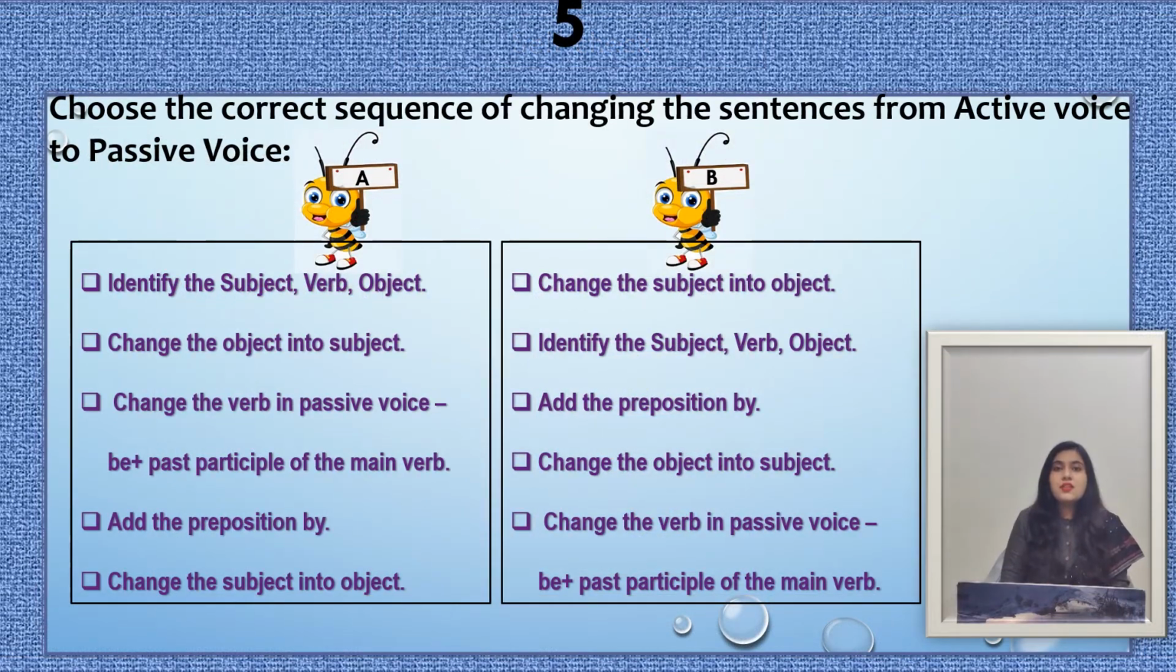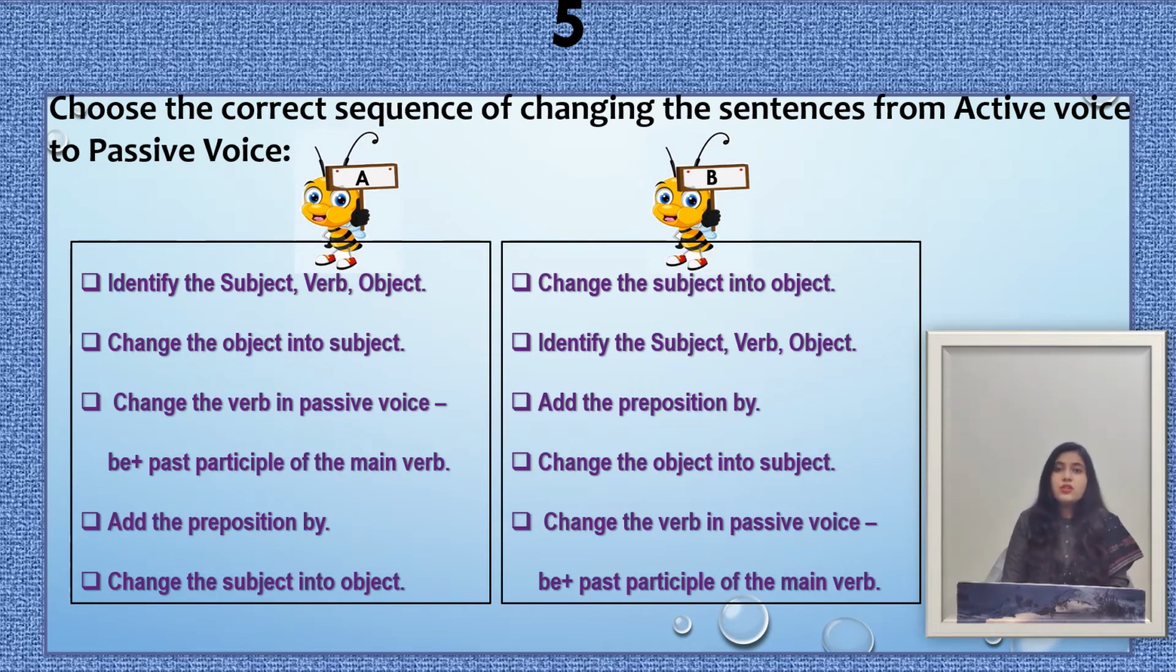So this is the last question for all of you, and the question is, choose the correct sequence of changing the sentences from active voice to passive voice. Means here you will have to choose the right steps of changing the sentences from active voice to passive voice.